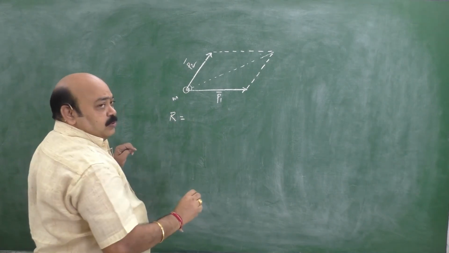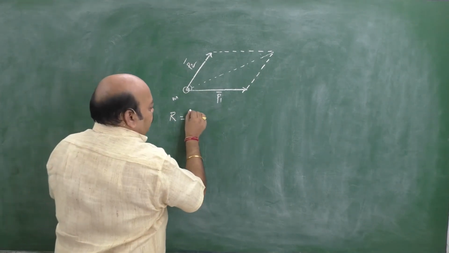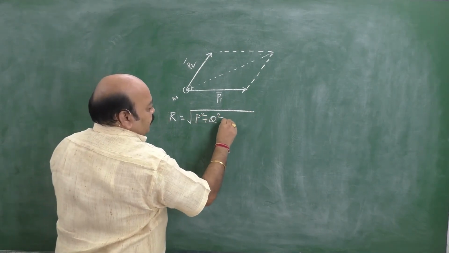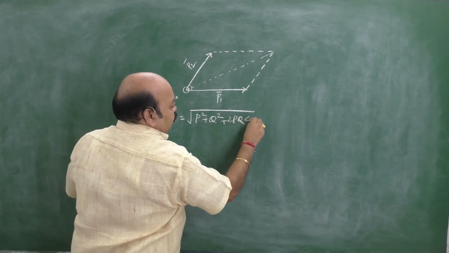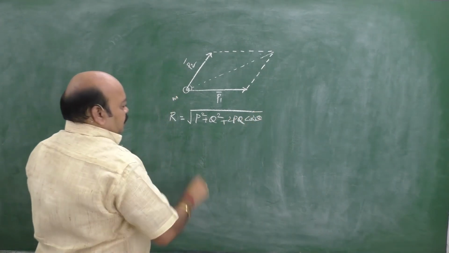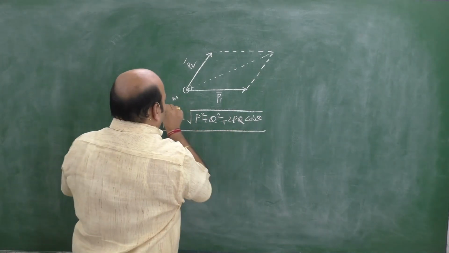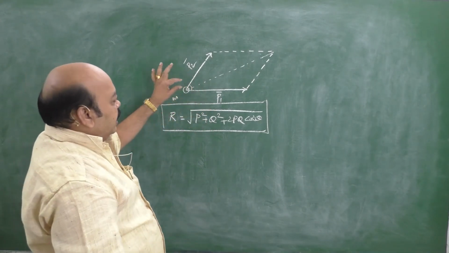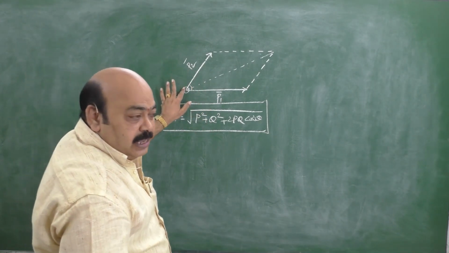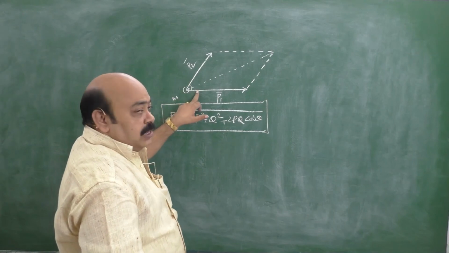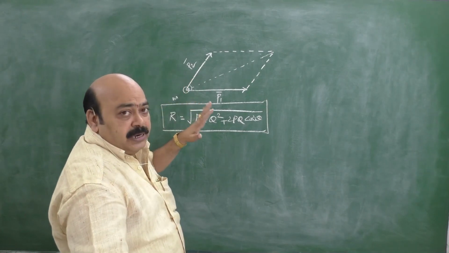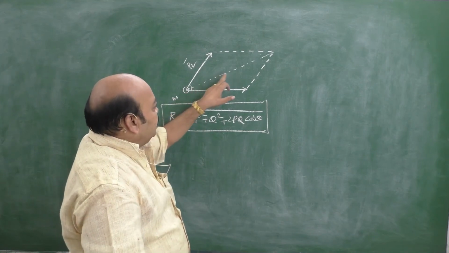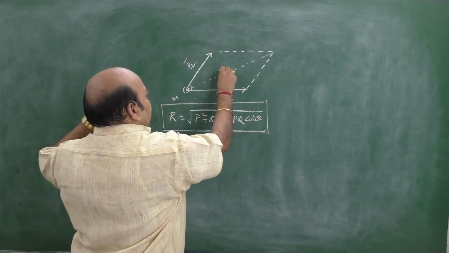Resultant R is equal to the square root of P squared plus Q squared plus 2PQ cos theta. This is the standard equation from the parallelogram law. When P and Q are two vectors acting on a particle simultaneously, making an angle theta with each other, the resultant is represented both in magnitude and direction by the diagonal passing through the same point. This is R, the resultant.